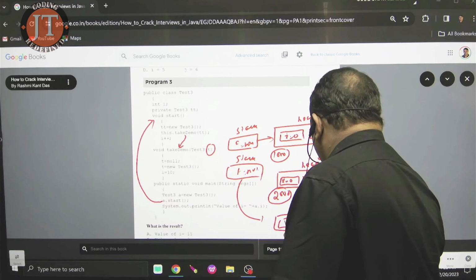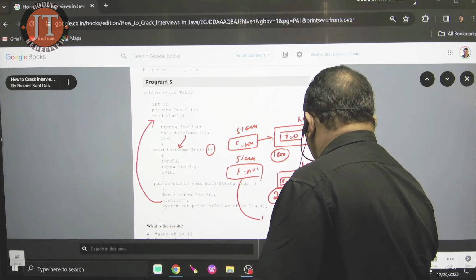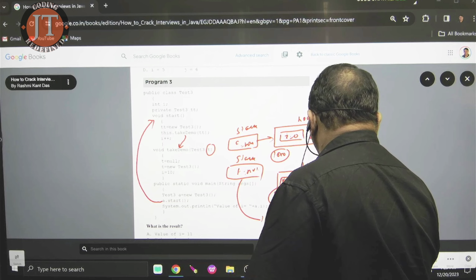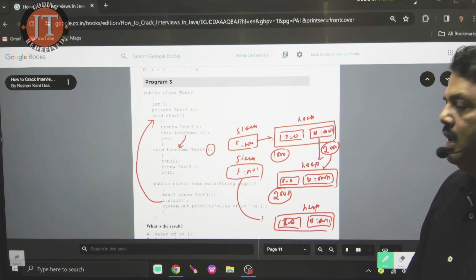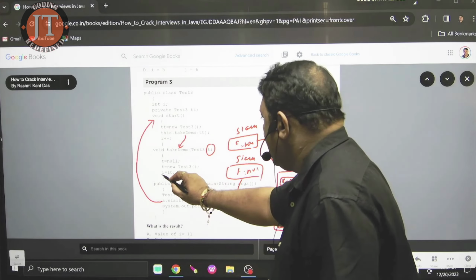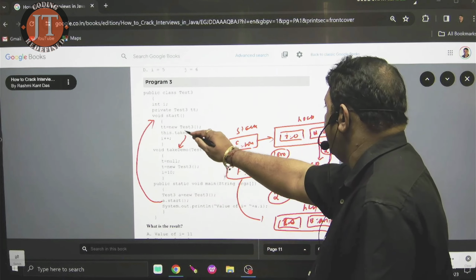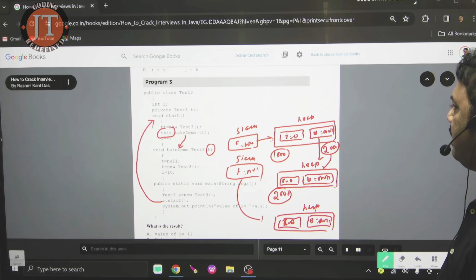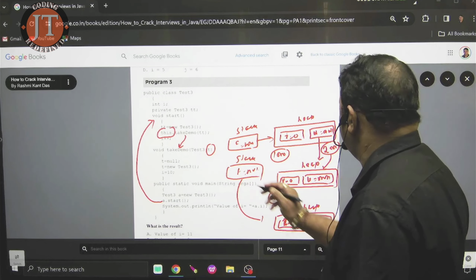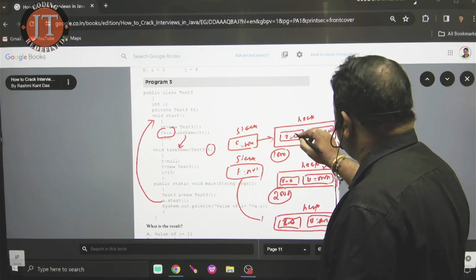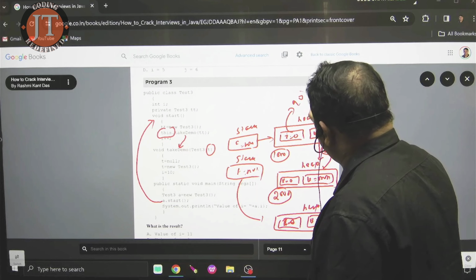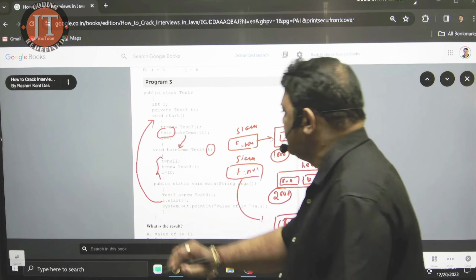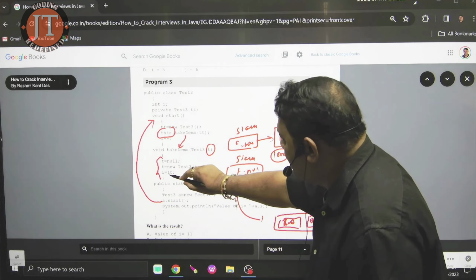Now here I value is equal to 0. I value is 0 and TT is null. Now what is my next job? I is equal to 10. I call it by this object. Here you see, when I call it by this object, for this object, I value is 10. After this job is over, I value is changed to 10. Now execution is over.